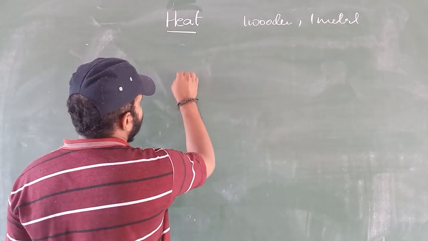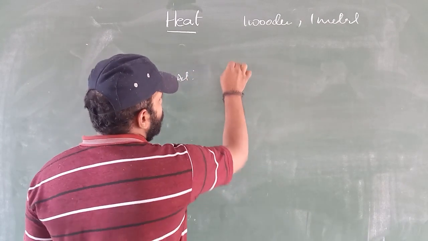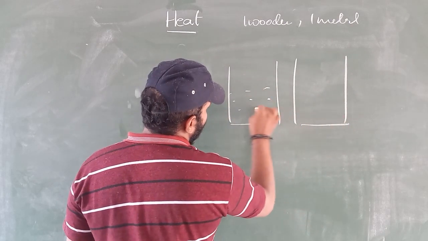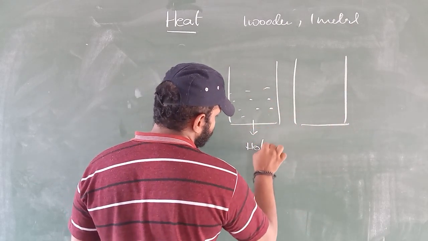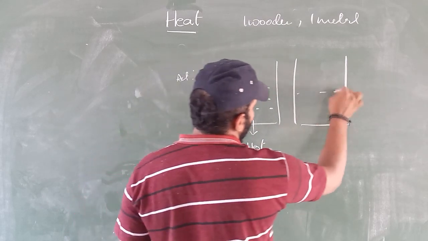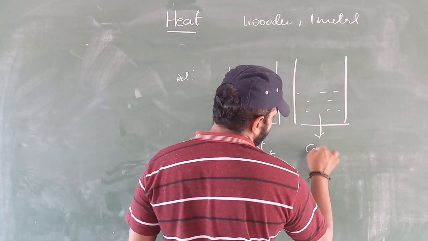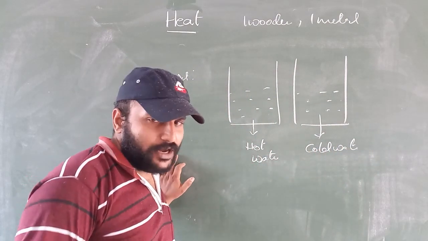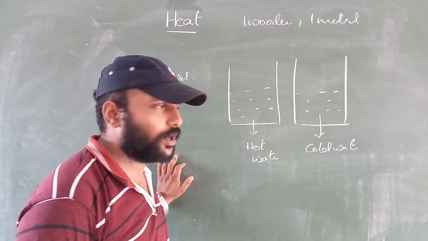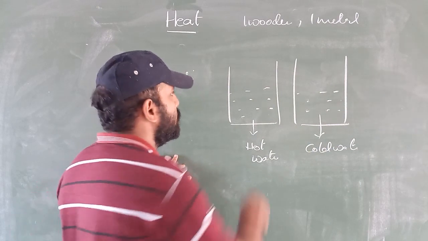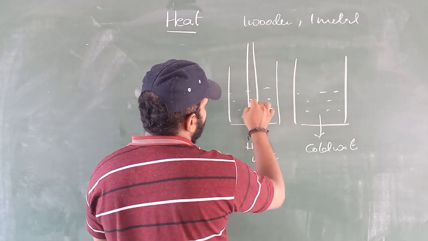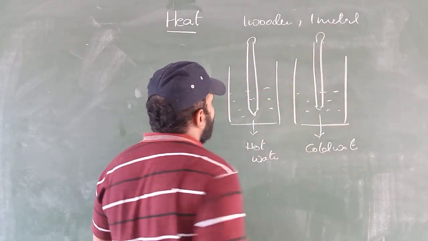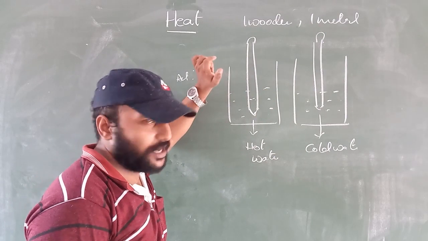Let's take one example. Here you take two beakers. One beaker you fill with hot water, another beaker you fill with cold water. Now you take two thermometers. One thermometer you place in the hot water, another thermometer you place in the cold water. Try to observe the mercury level in both the thermometers.